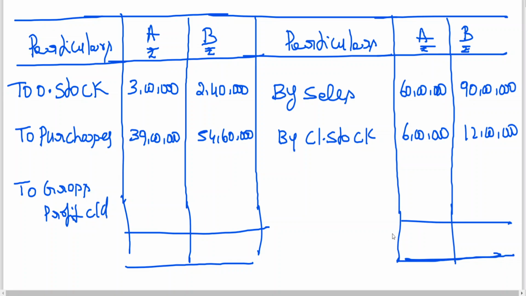So 66 lakhs here. Here, 90 plus 1 crore 2 lakhs. 66 lakhs minus 42 lakhs, 24 lakhs is the profit.